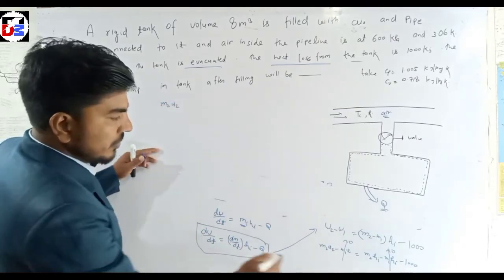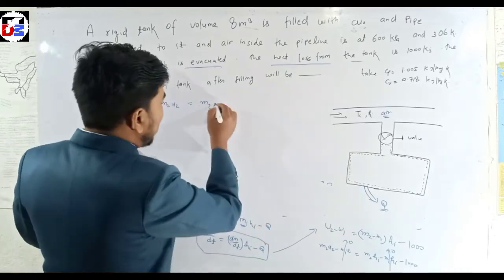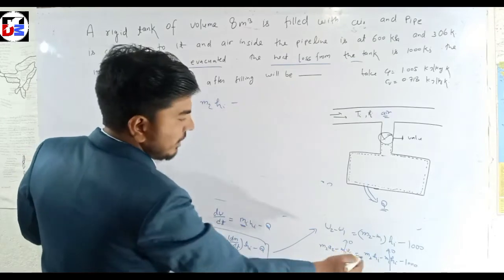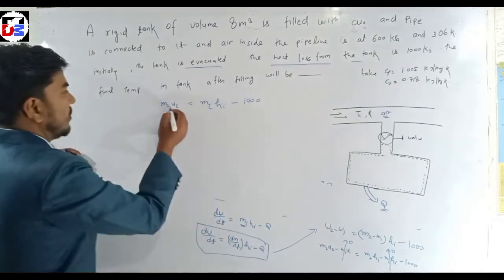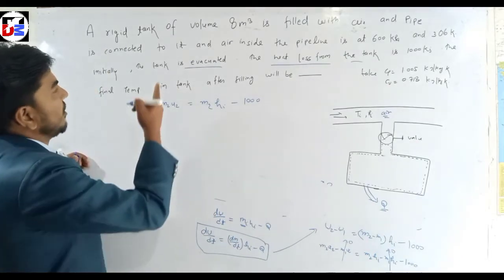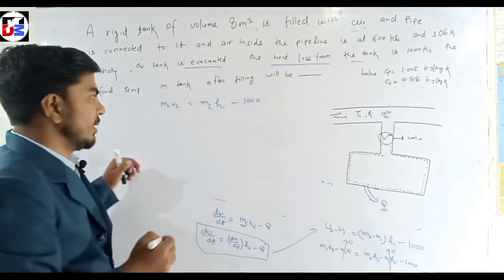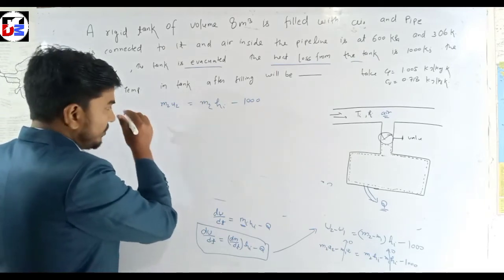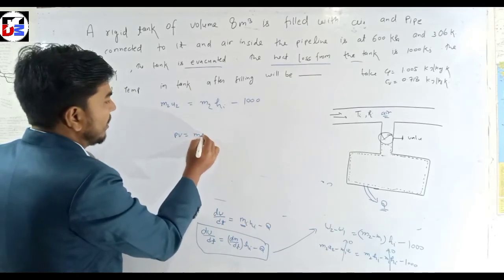u2 is equal to m2 hi minus 1000. Now m2 and u2 for ideal gas or air, u2 is written as m2 cv dt, and m is written from pv equal to mRT.